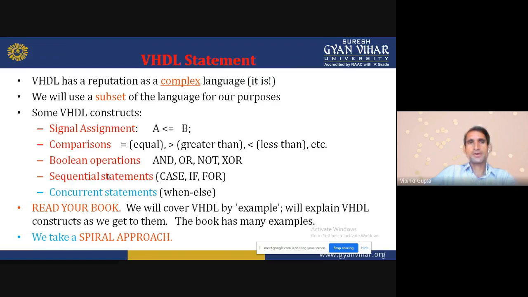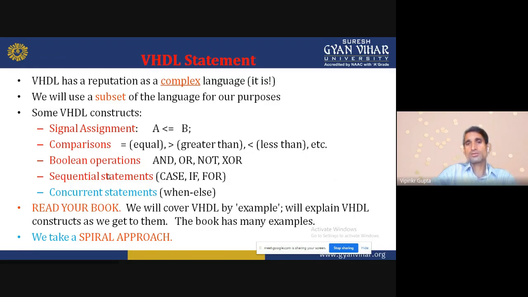VHDL statements. VHDL has a reputation as a complex language. We will use a subset of the language for our purpose. Some VHDL constructs: signal assignment. How do we do signal assignment? A gets the value B. Like that we can assign the signal.